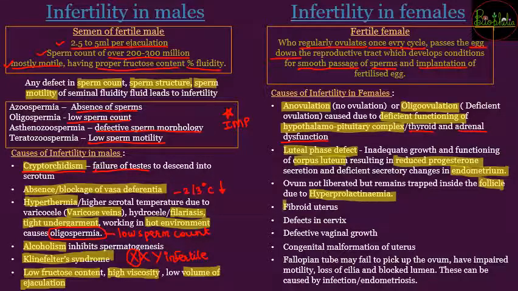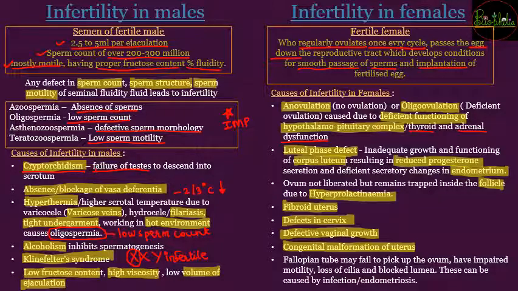Other reasons can be fibroid uterus, defects in the cervix, or defective vaginal growth, and even congenital malformation of the uterus. That is, if the cervix, vaginal and uterus conditions are not favorable, in that case also infertility can be seen.